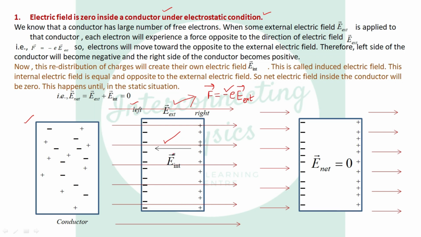Now this internal electric field is equal and opposite to the external electric field under electrostatic condition.